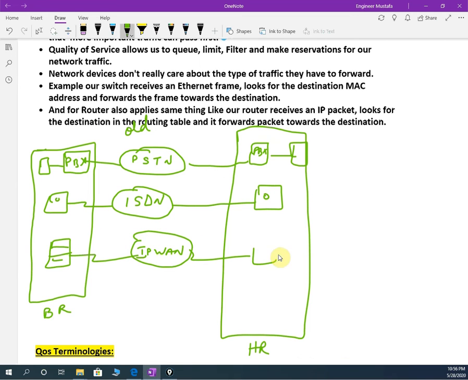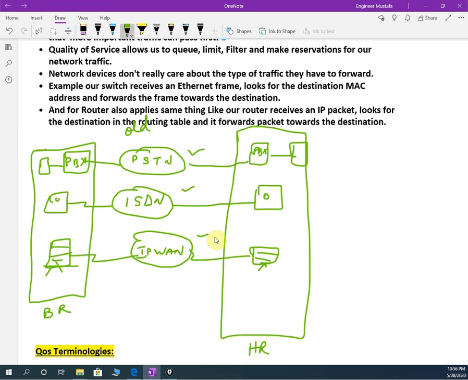So here we have the server, or this is a client they are managing. So we have three lines. One is for the telephone, and we have ISDN for the video conference, and IP WAN for the normal traffic. What is normal? That is the database, uploading, downloading, the share folder. So no load for the traffic. We have three different things, and we are managing with three different things. No load. This is an old and traditional way.